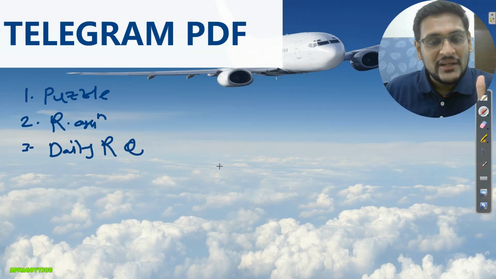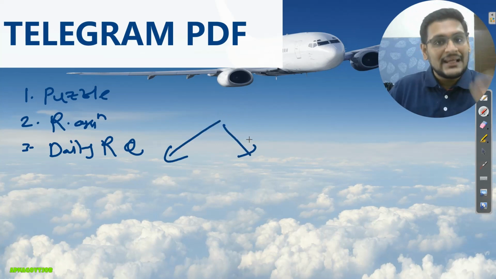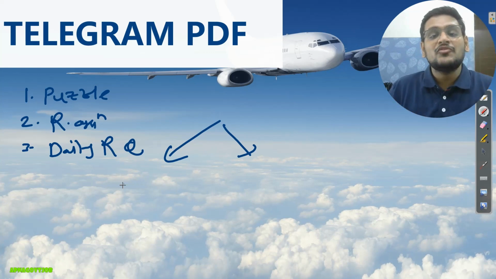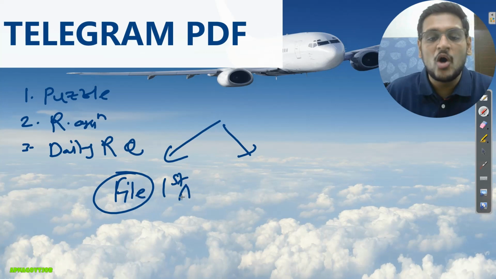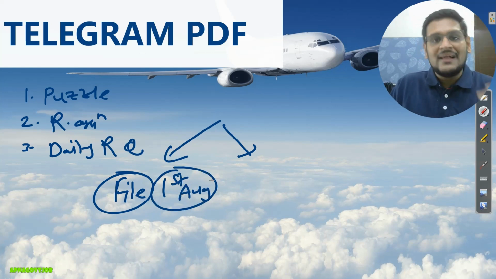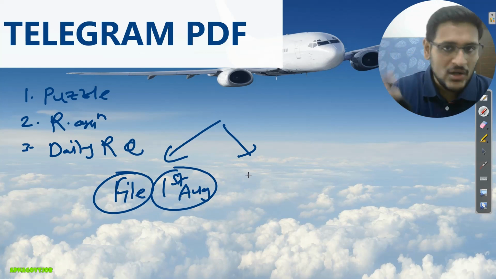Now if you are joining the Telegram channel from now, you have 2 options. Either you can follow the Telegram PDF from today, or if you go to the file section of Telegram, you will get all the files, and from 1st of August you can download the files and start the practice. If you are a fresher, you can just start from today, or if you are a repeater, you can start from 1st of August, right?